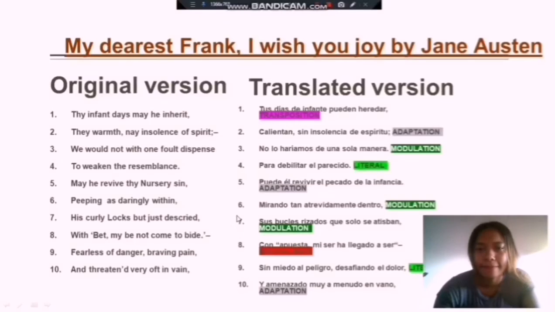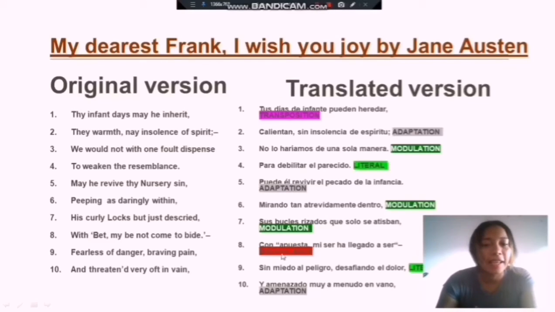Here in line 6, we find peeping assuringly within, mirando tan atrevidamente dentro. Here the modulation is reflected in this word, which consists of changing or introducing a semantic chain, in as and tan. These are two words that are completely different, and it is changed here to modulate the word.